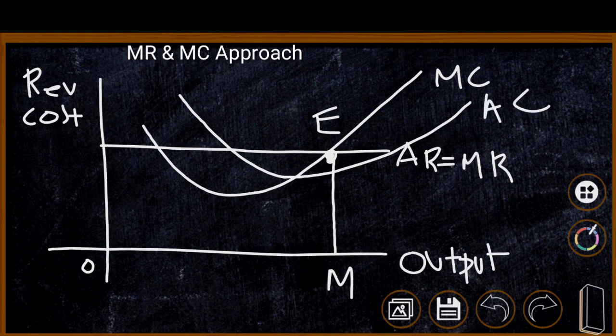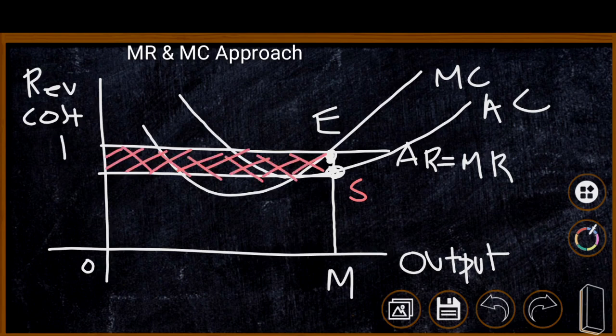At OM level of output, average cost is MS, and the firm is having ME average revenue and MS average cost. Therefore, profit per unit is ES. ES is the profit per unit, and the total profit of the firm is the shaded area PEST. That is, the total area PEST is the total abnormal profit of the firm.